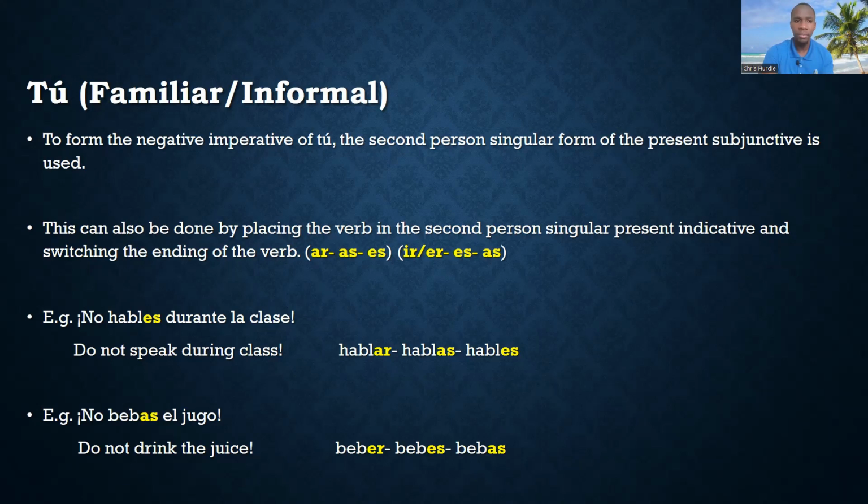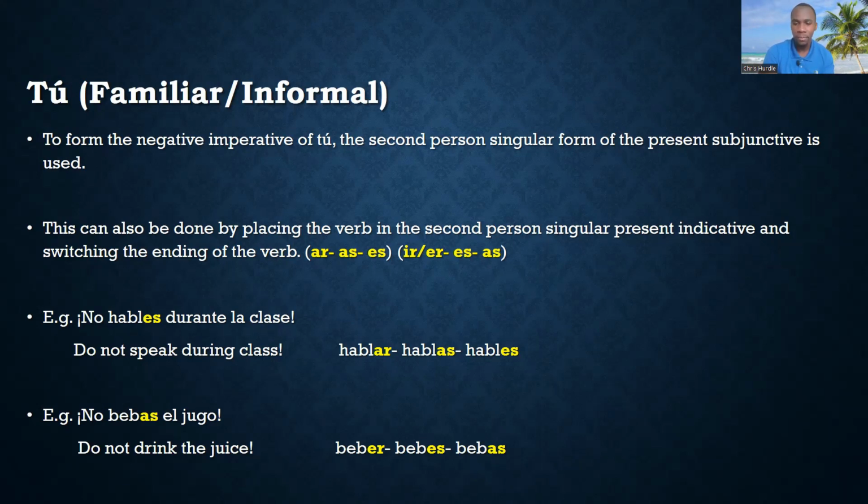Or the negative imperative. For example, no hables durante la clase. Do not speak during class. As you see, hablar is an AR verb, so we put it in the present tense, okay? And then we change the ending. So we have hables, right? Another example, no bebas el jugo. Do not drink the juice. Beber becomes bebes and ultimately bebas. No bebas el jugo. See?